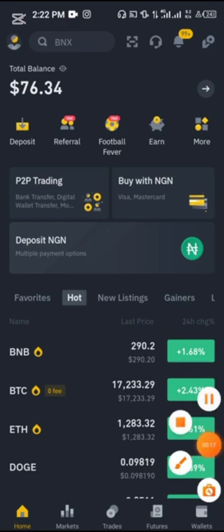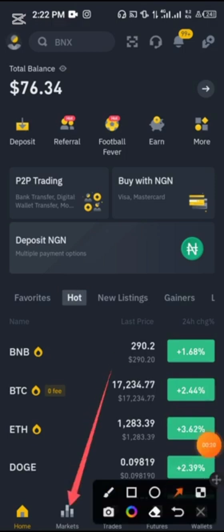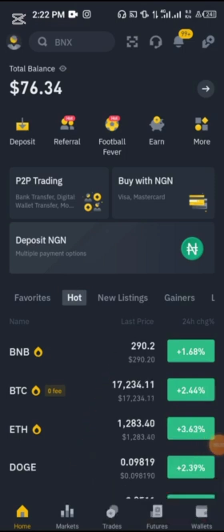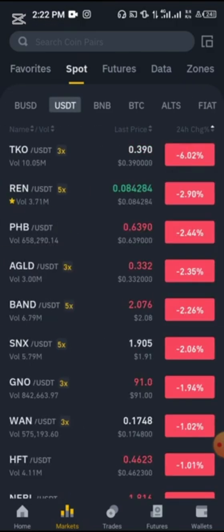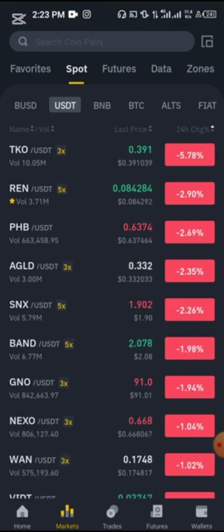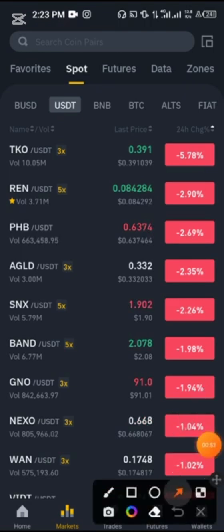All right. Now, let's go over to this particular section called the market. Now, when you click on market, you see some list of cryptocurrency right here, which are my favorite. All right. Now, let's click on spot. When compared to future, spot has a very wide range of cryptocurrencies in this particular section right here. So this is what I literally do right here.